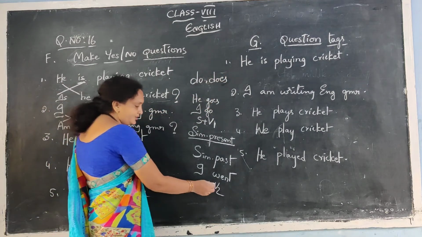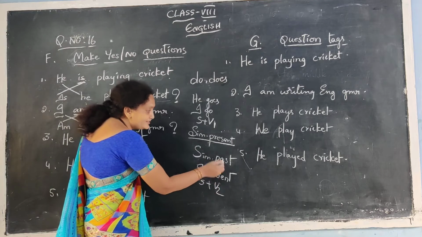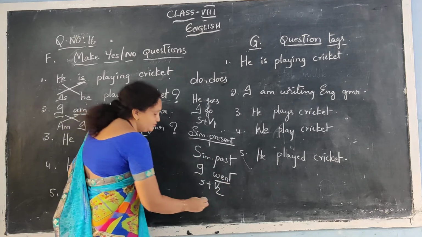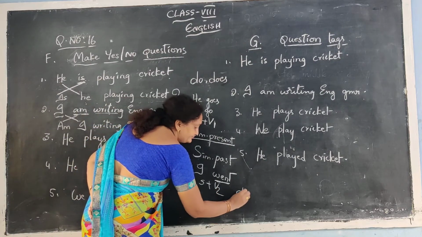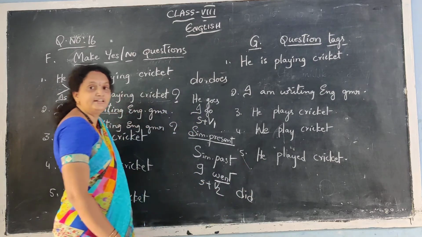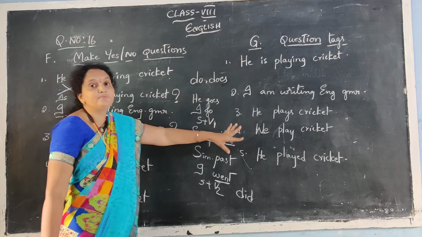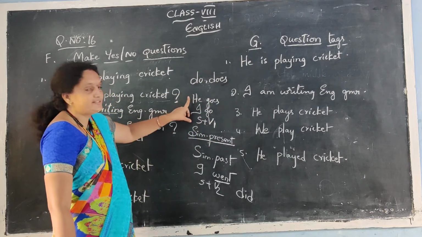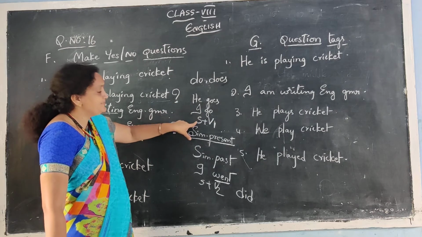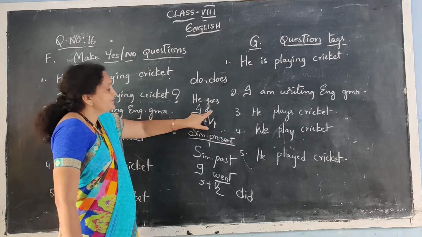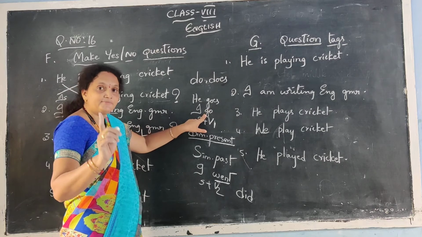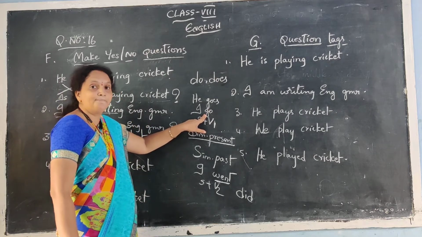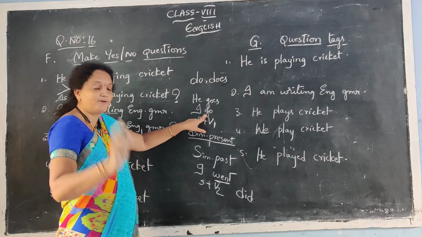Now, if you can't find any helping verb, you have to use the verb properly once again: subject plus V1. That means the first form of verb. Go is the first form of verb. Even goes is also the first form of verb. Play, plays, they are also first form of verb.